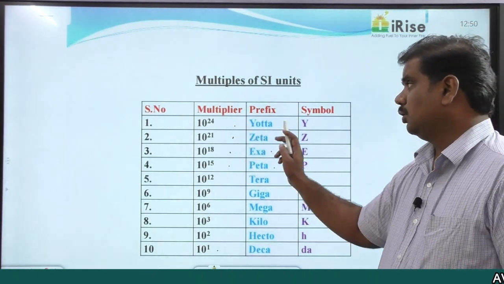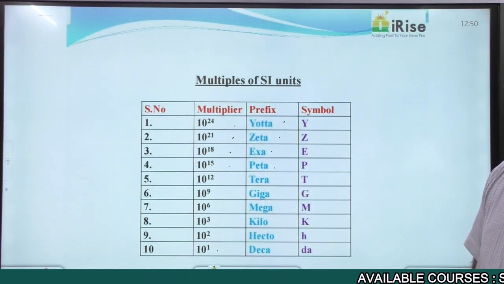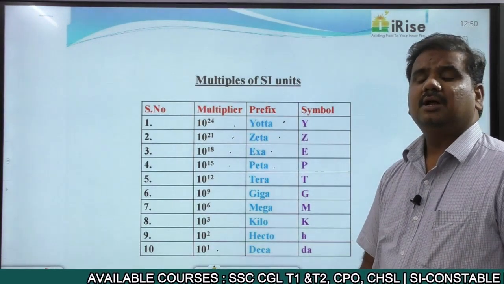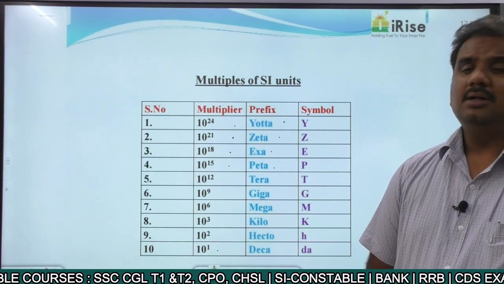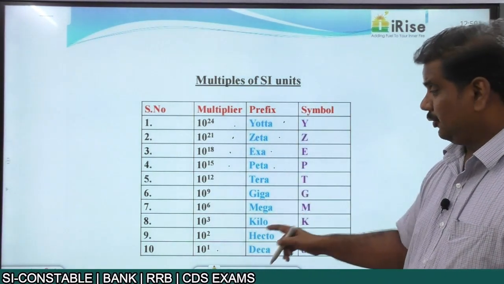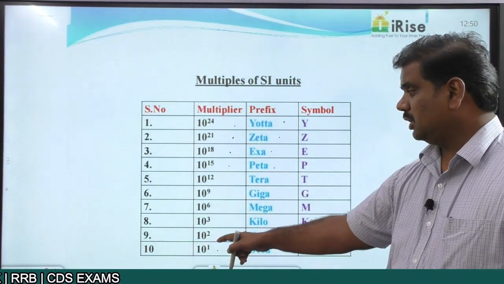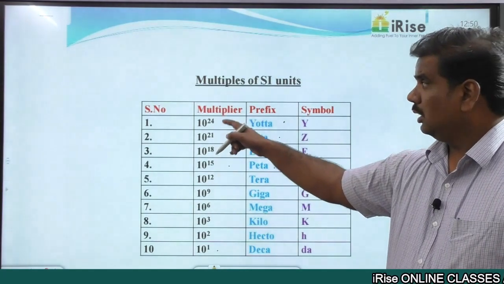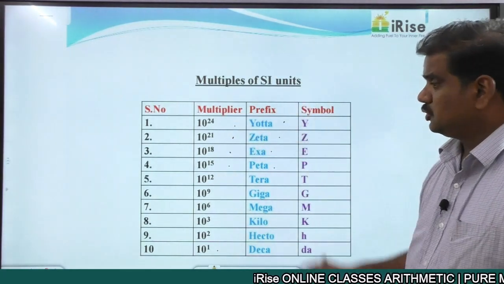10 power 24, iota. Now 10 power 24 is the maximum value that we can measure as of now. Right? This is the maximum value. So these are what we call the multiples of SI units. If you observe, here we are talking about the positive powers: plus 1, plus 2, plus 3, plus 6 and so on. So these are the multiples of SI units.